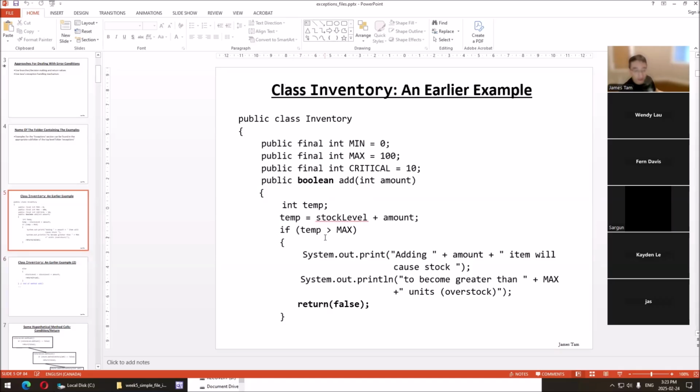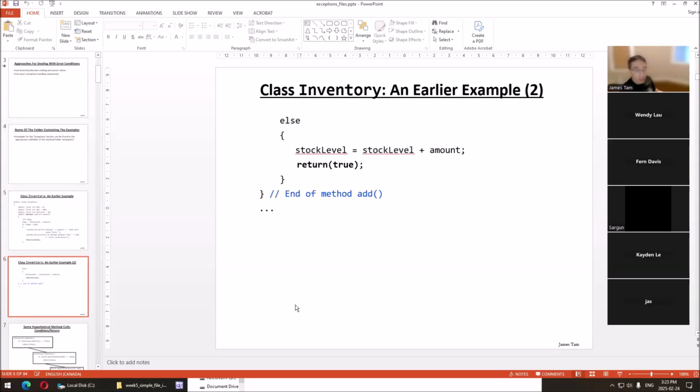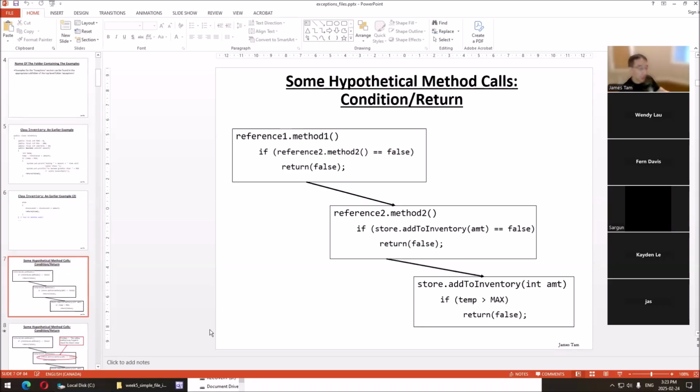Now, what we have here is branches to check and prevent an exception, or rather a runtime error, from occurring. Fine. There's a drawback with using the branch approach. Even in your small programs, even in your assignment one, it's not unheard of where you have, say, main call one method, another method calls another one, so you have multiple method calls.